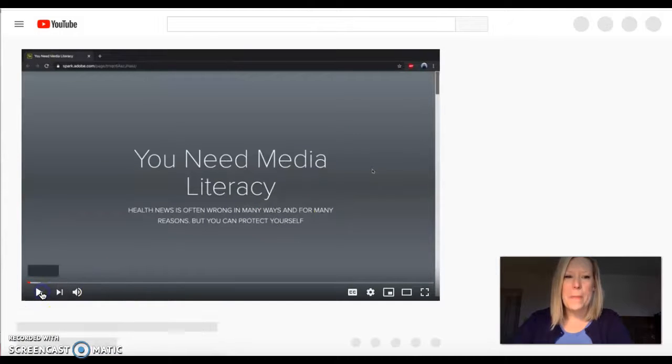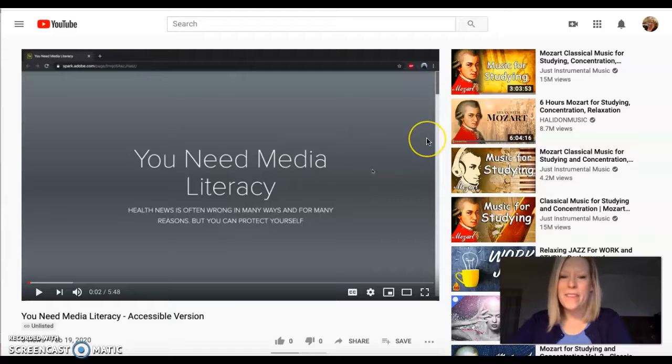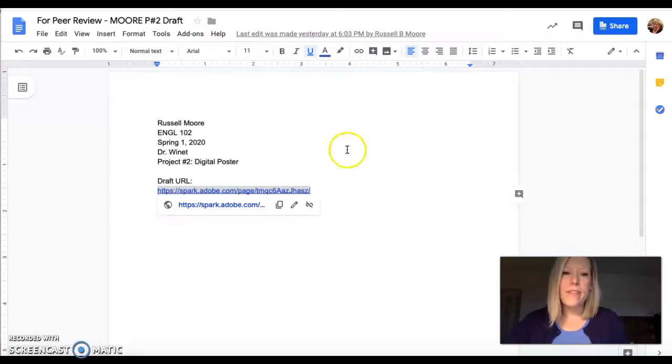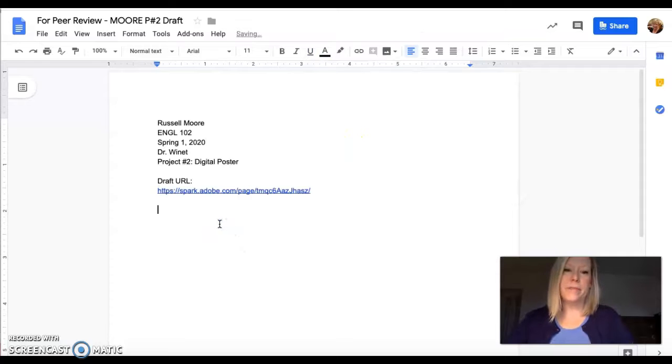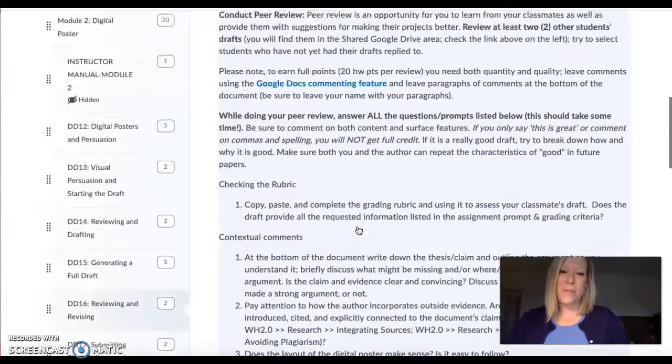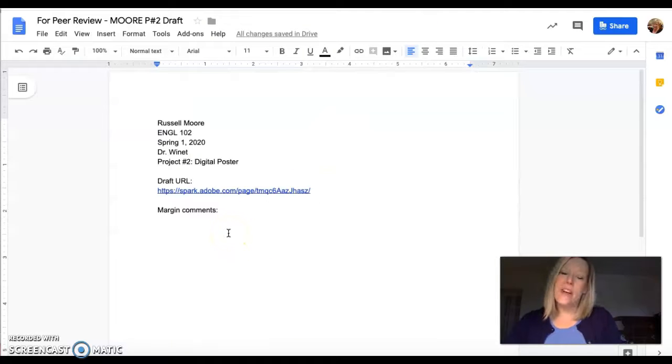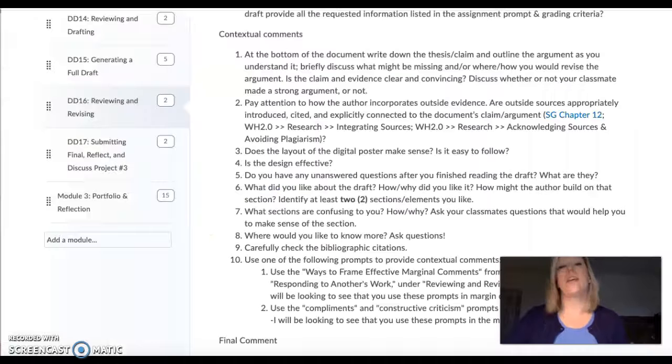So my suggestion here, because you can't comment in real time on a video in YouTube's platform, though there are platforms that allow you to do that, is to watch it and take some notes, and then add your notes here. One way you could do that would be to go back to the questions here, the contextual questions, the 10 of them, copy paste them into this document, leave your answers there, and then put your end comment and post the rubric. So that would be one way that I would do that if you're thinking about how can I leave my contextual comments on a video. That's how I would do it.